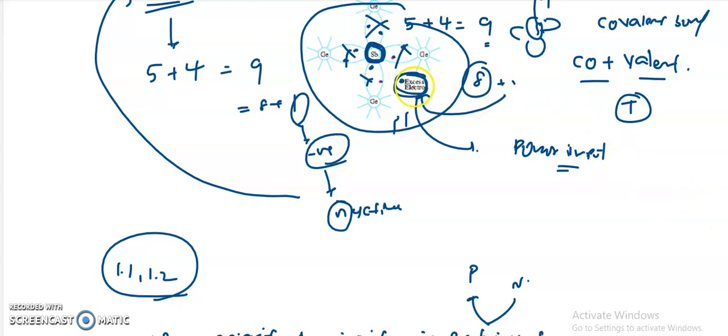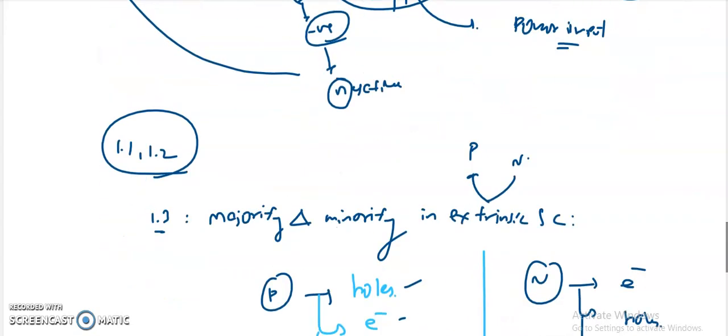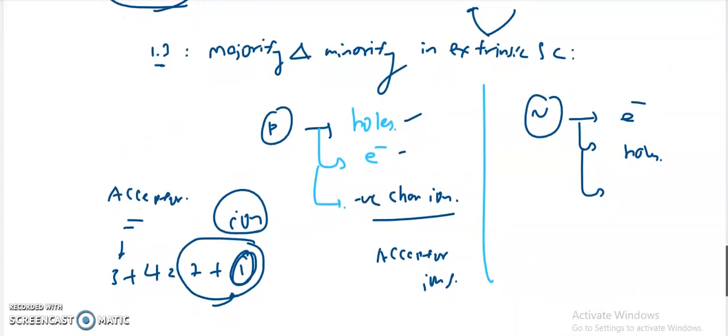And once this excess electron is donated, what happens is that it is losing the negatively charged particle, right? So losing the negatively charged particle is nothing but gaining a positive charge. That's why I took the positively charged ions.